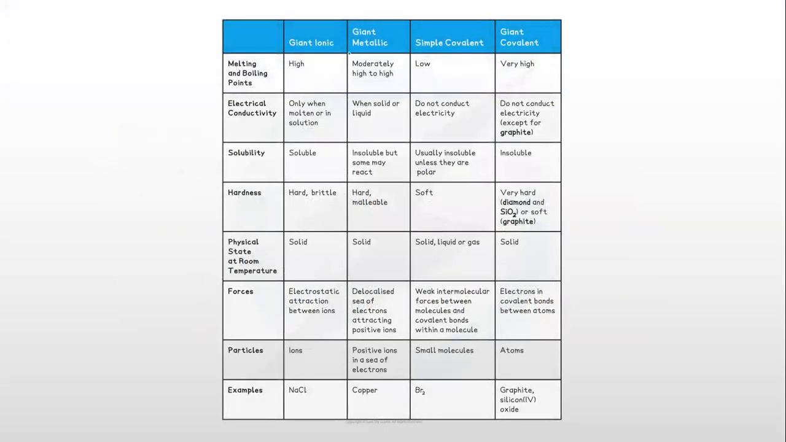Here you can see you have been given the whole summary table, and this is a very important table of giant ionic, giant metallic, simple covalent, giant covalent, and all their properties are written: melting point, boiling point, electrical conductivity, solubility, hardness, physical state at room temperature, forces, particles, and most important, examples are given here. This is a very important table. It has to be memorized, and I would recommend that you should draw it in your register as well.